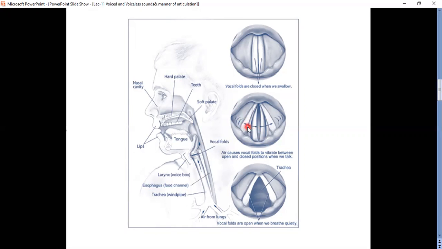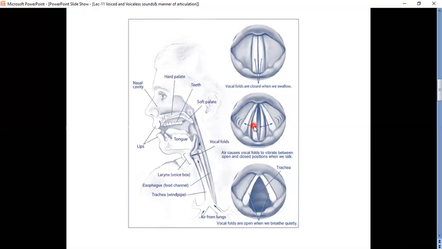When they are somewhat open, it is called the breathing position. The vocal cords are open when we breathe quietly. That's why voiceless sounds are called breathing sounds, because the position of the vocal cords is just like when we breathe air.